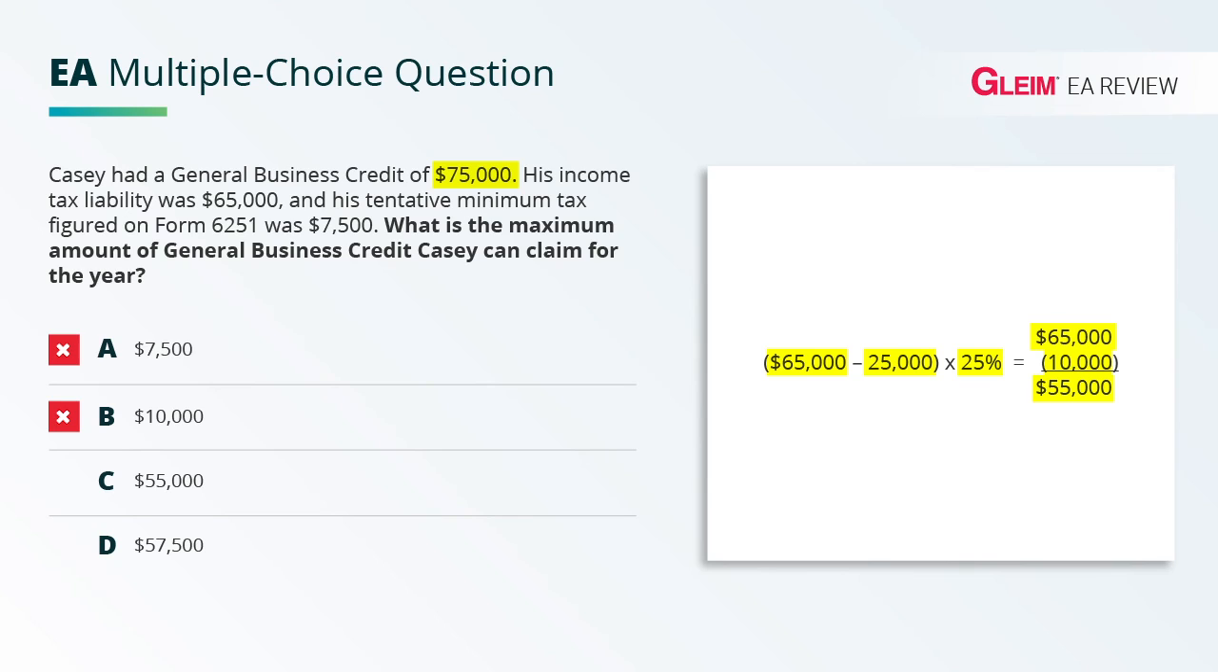D is $57,500. The general business credit does not reduce the income tax liability below the tentative minimum tax. So choice D is incorrect. So to conclude, the correct answer is C, $55,000.